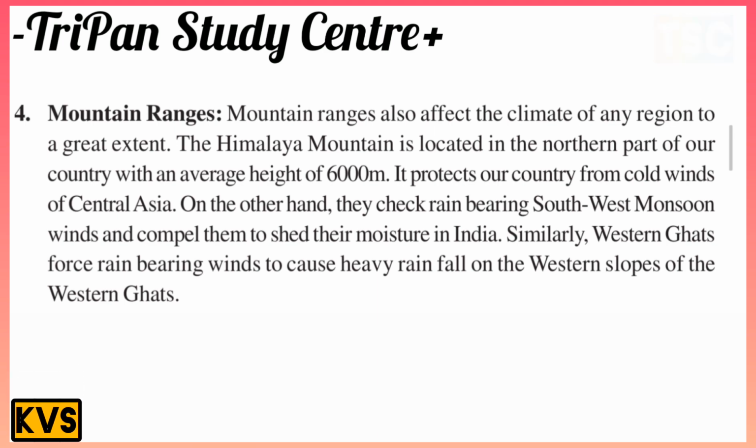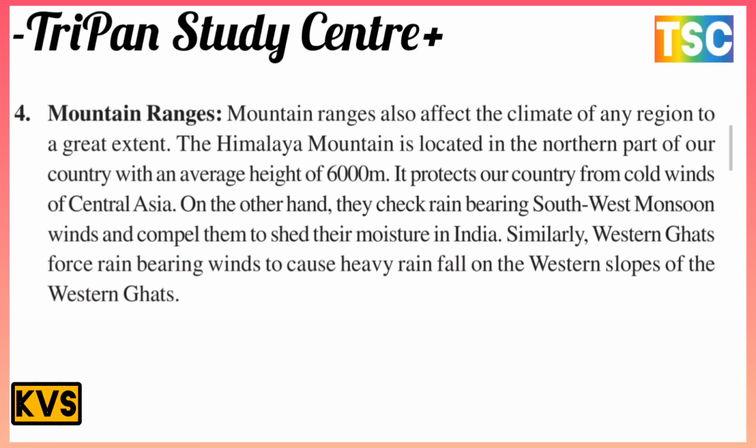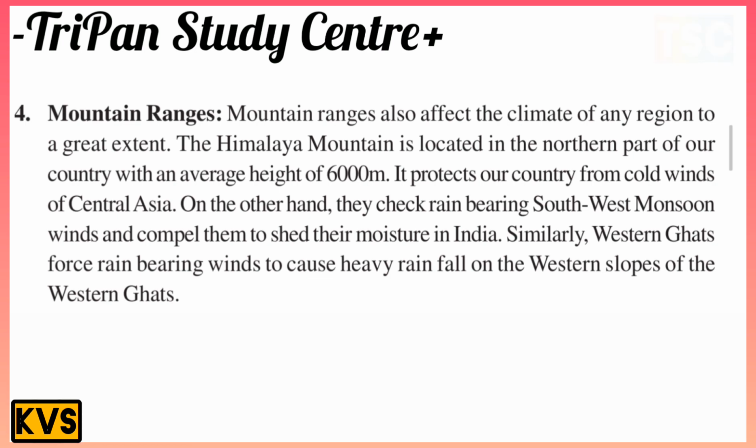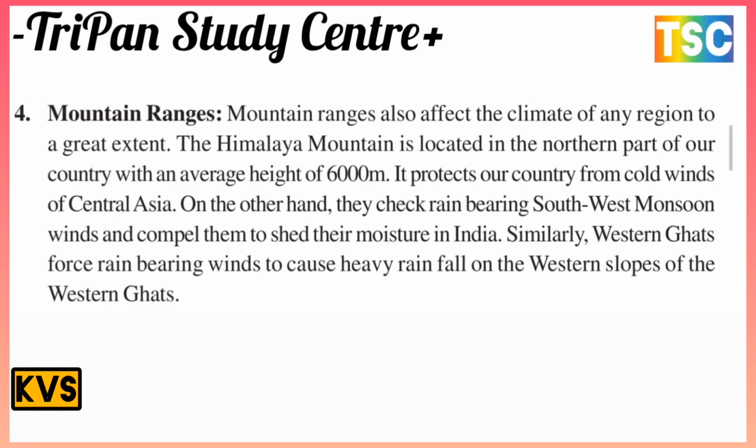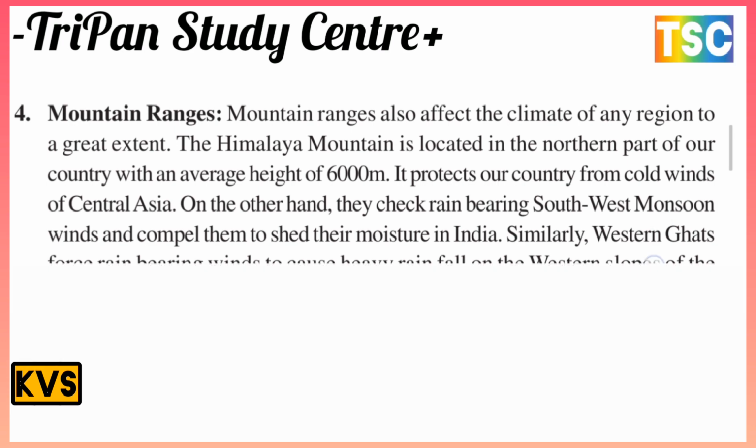On the other hand, they check the rain-bearing southwest monsoon winds and capture them, so there is moisture in India. Similarly, the Western Ghats force rain-bearing winds to cause heavier rainfall on the western slope of the Western Ghats.